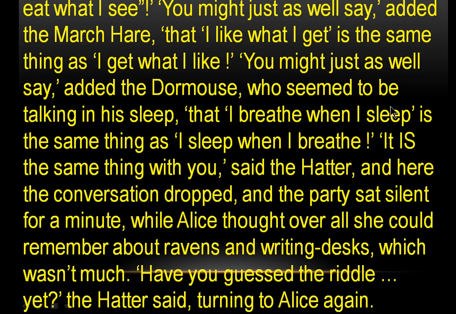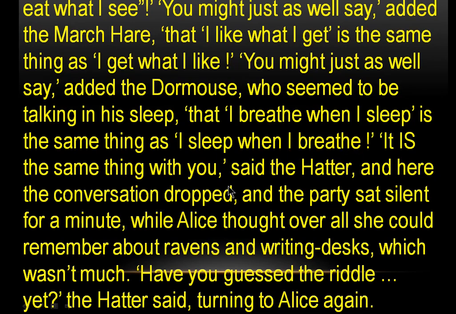You might just as well say, added the Dormouse, who seemed to be talking in his sleep, that I breathe when I sleep is the same thing as I sleep when I breathe. He was sitting in the middle of both of them, with his eyes closed, but he was listening to all the conversation. So this is also one of the riddles.